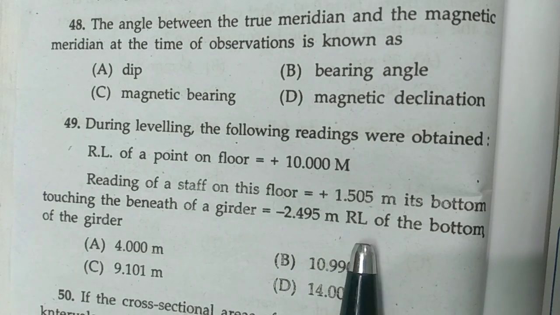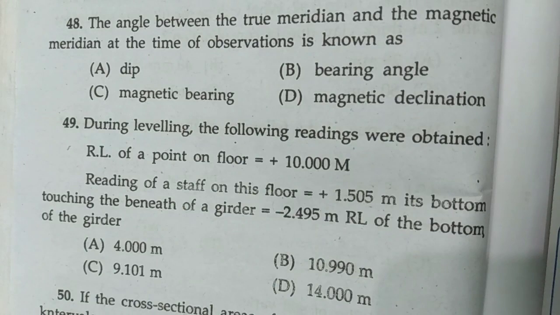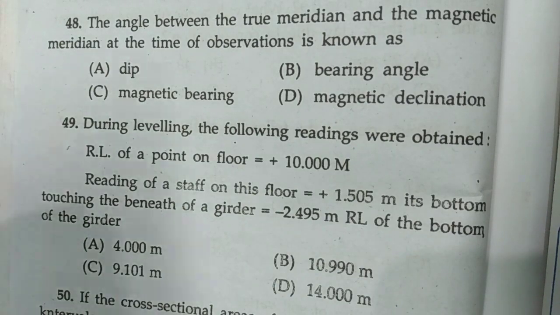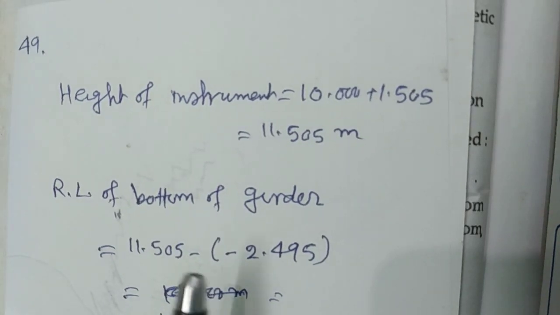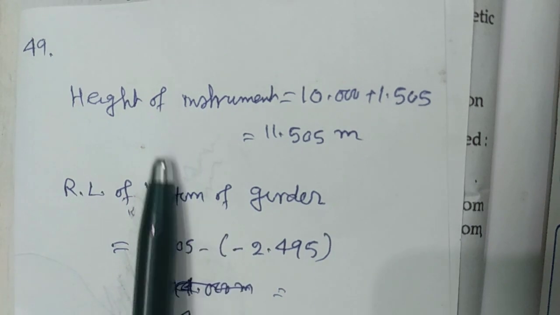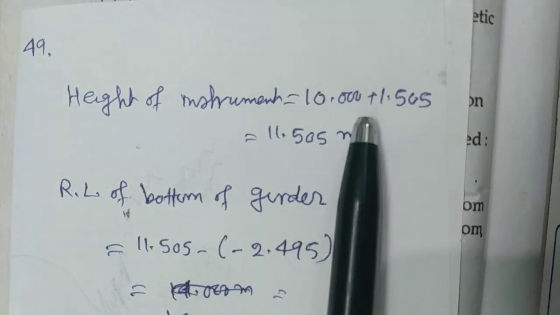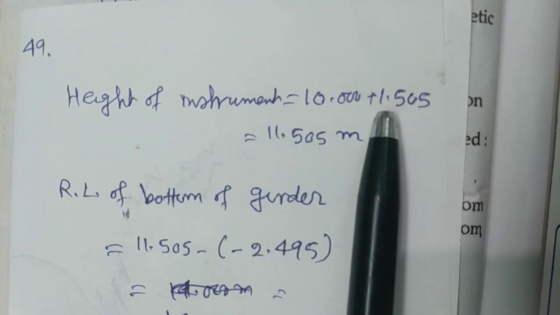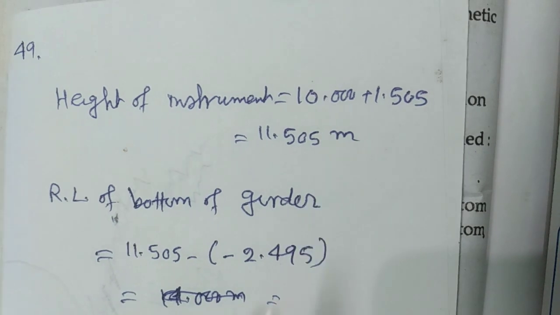The RL of the bottom of the girder is, please see it carefully. I have solved it. The height of instrument on the floor will be the RL of the point plus the given data 1.505, equals 11.505.